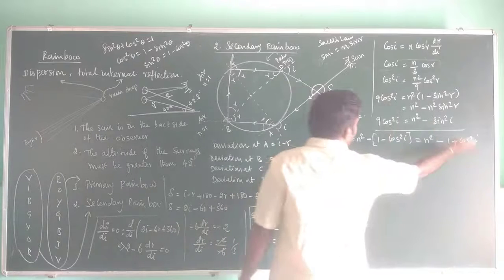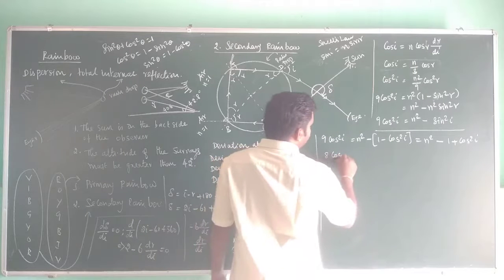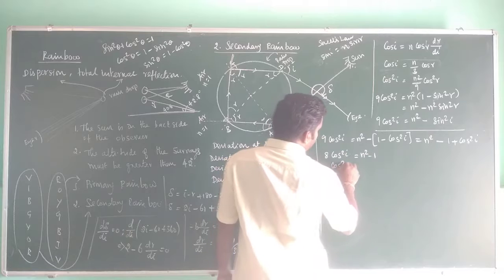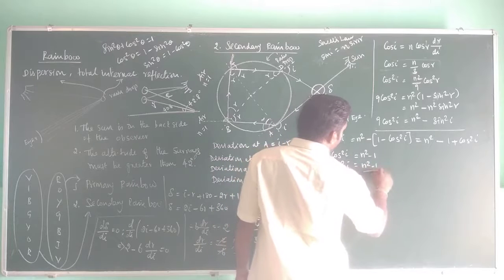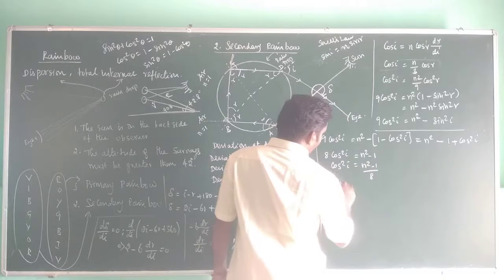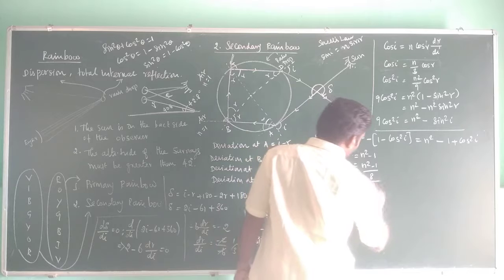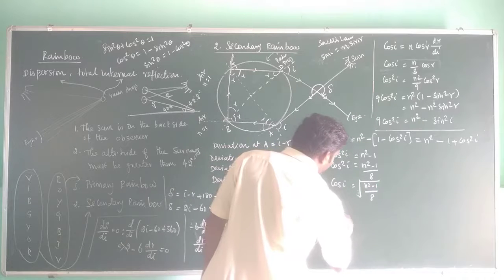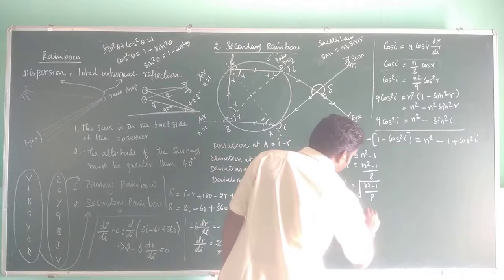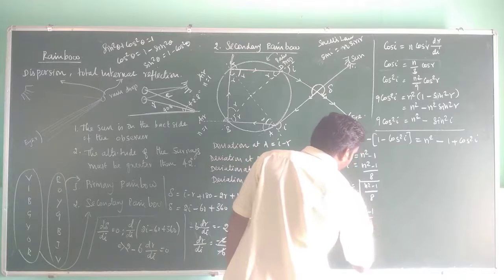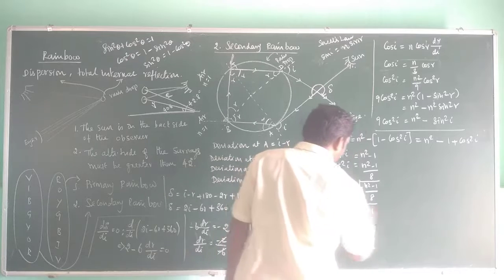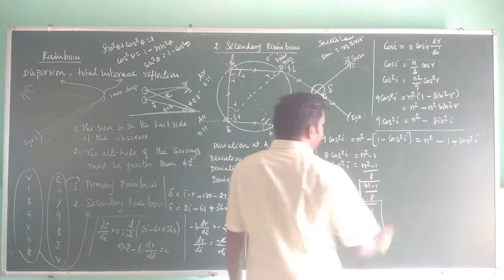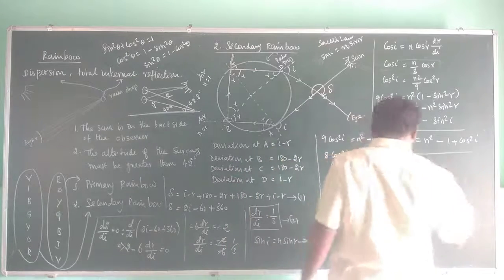So that if you bring this cos squared I to the left side, it becomes 8 cos squared I, that is equal to n square minus 1, or cos squared I, which is equal to n squared minus 1 by 8, or cos I, which is equal to square root of n square minus 1 by 8, or I equal to cos inverse of n square minus 1 by 8. Now you can write this is equation number 4, right?